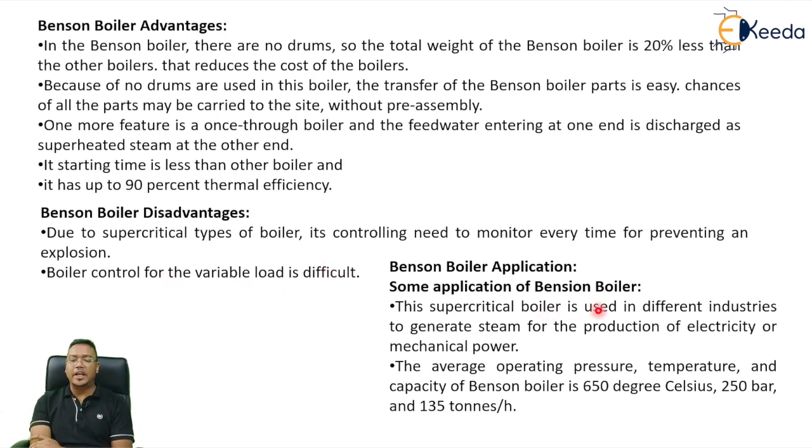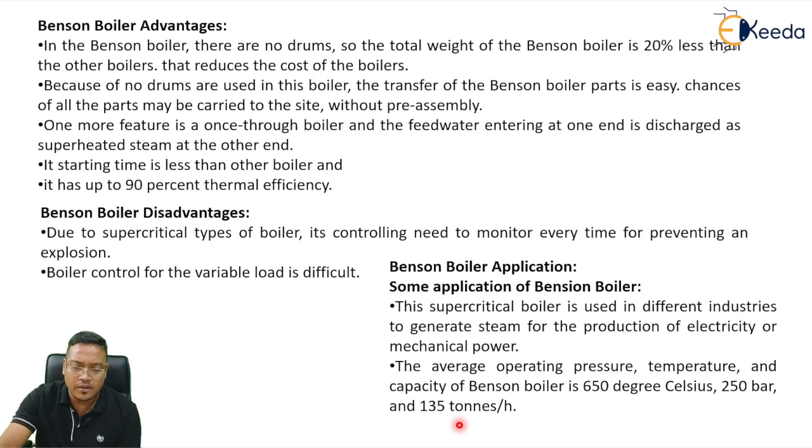What are the applications? This boiler is used for power generation and it will generate steam at 650 degrees Celsius and at a pressure of 250 bar, and the quantity of steam generation is 130 TPH. Okay, so these are the advantages, disadvantages and applications of the Benson boiler.